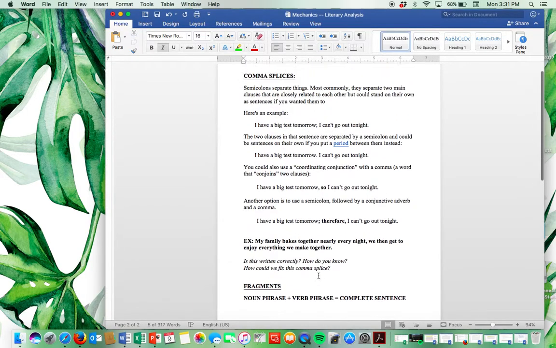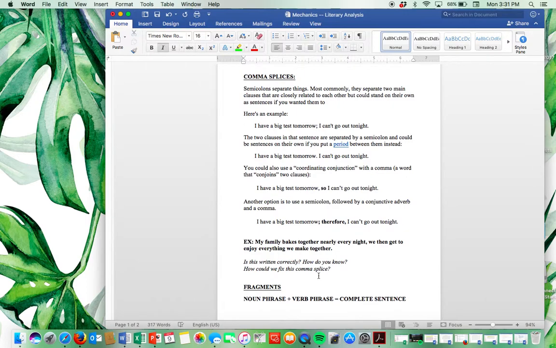And then the last thing I wanted to bring your attention to is comma splices. This is another very common error that I see in writing. Semicolons separate things. Most commonly, they separate two main clauses that are closely related to each other but could stand on their own as sentences if you wanted them to. Well, whoops, I got a period missing there. So here's an example. I have a big test tomorrow; I can't go out tonight. The two clauses in this sentence are separated by a semicolon and could be sentences on their own if you put a period between them instead. So here's what it looks like with a period. I have a big test tomorrow. I can't go out tonight.